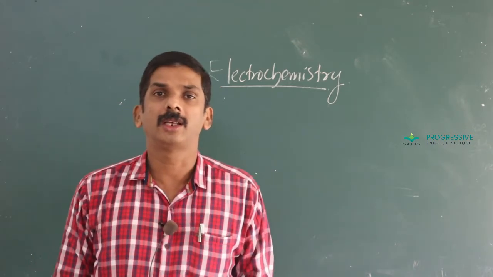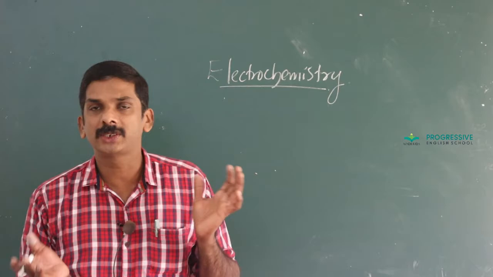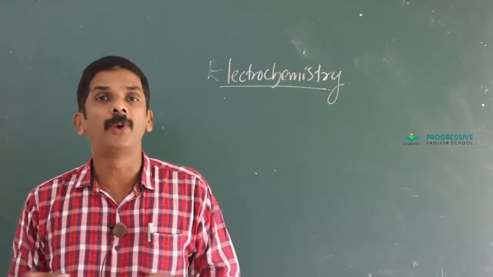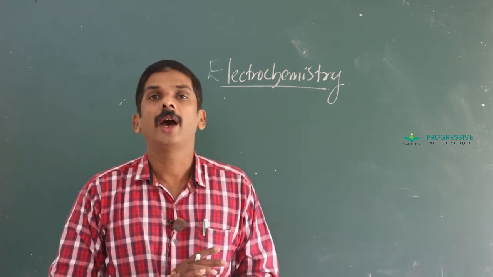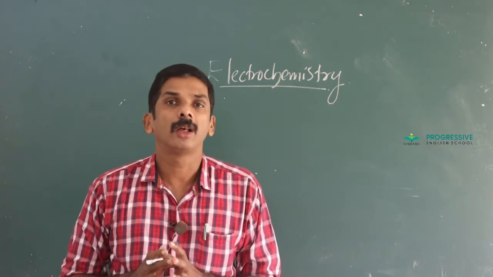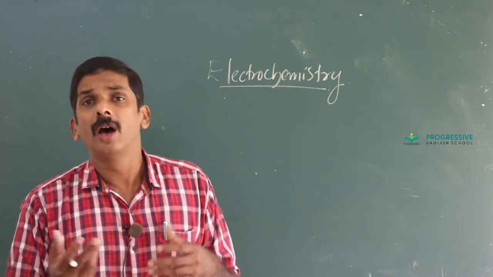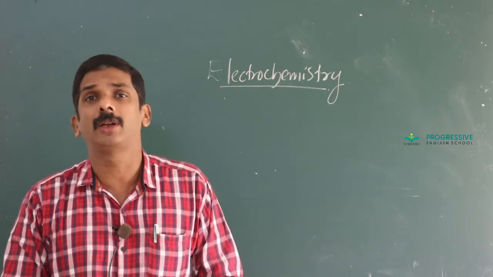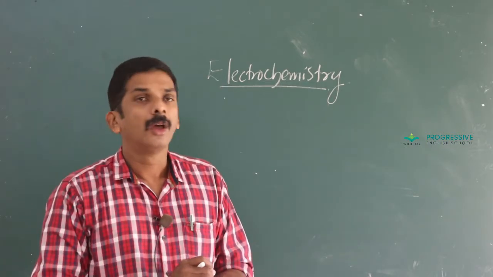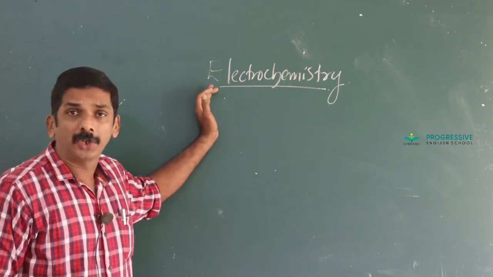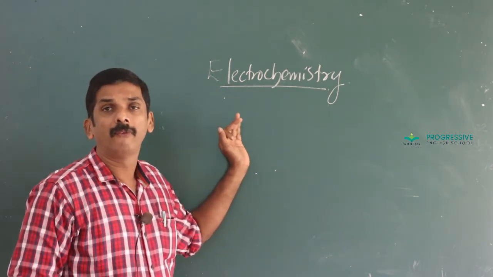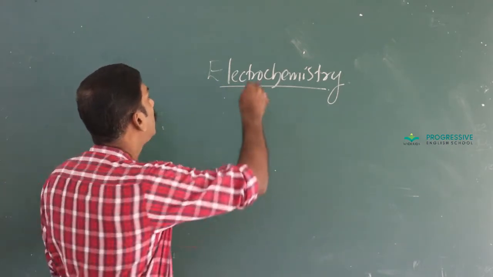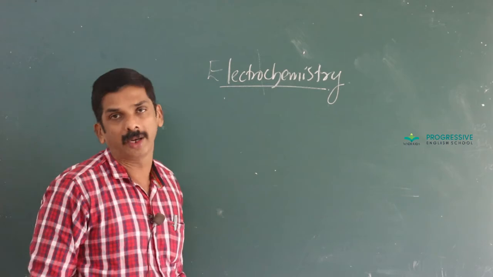Last year, you studied the lesson called redox reaction. Towards the end of the lesson, it deals with redox couple, isn't it? And what is the representation of the redox couple, or what are the different components of that redox couple? And here, electrochemistry is a branch of chemistry which deals with the interrelation between electrical energy and chemical reactions.